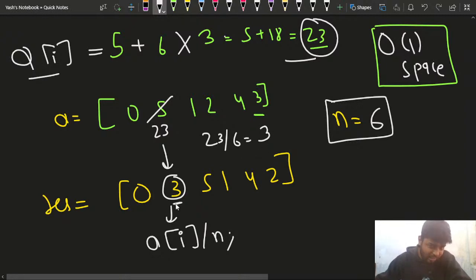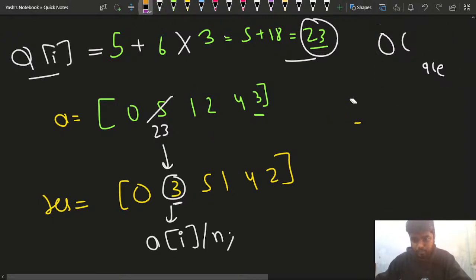So how will I get 3? Because 6 3s are 18, so I'll get this 3 here. Now if I had to retrieve 5, if I had to get the new number, my n value is nothing but 6. I hope that this much part is clear to everyone. I'm trying to bring a lot of intuition here. So currently my a of I is 23.